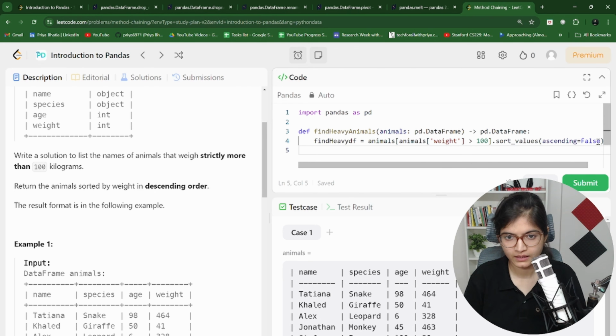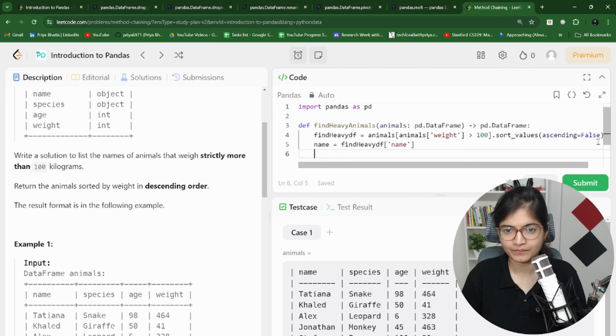Now, this particular find heavy df will contain all the records, right? But what we want is only the name. So what we can do is we can take, as per this constraint, the value of name, and then this name is a series column.